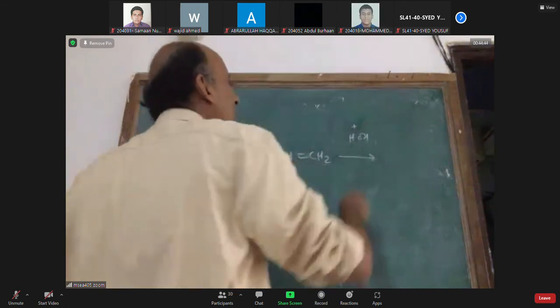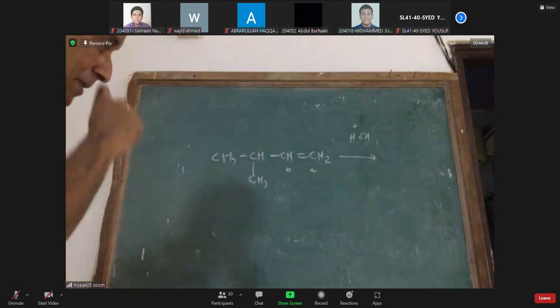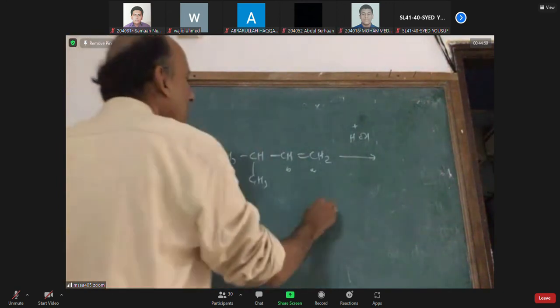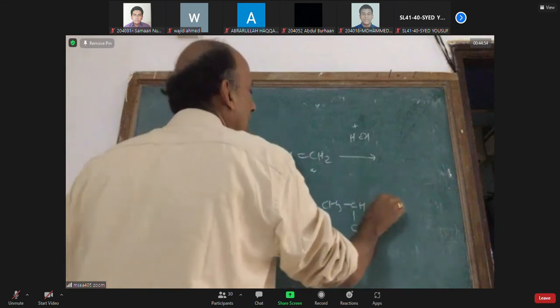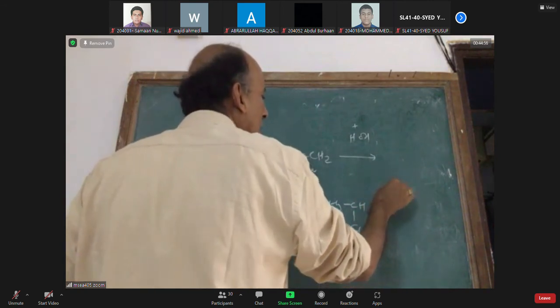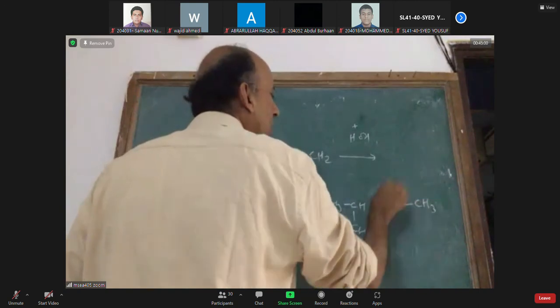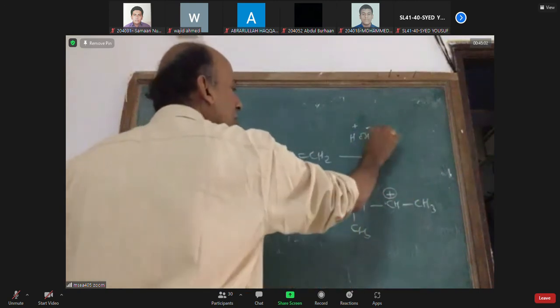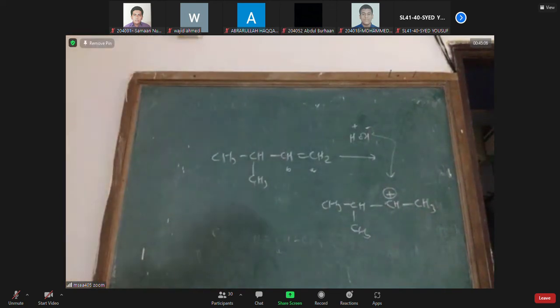Where will H plus go? Will it go to alpha or beta? Alpha. So you are thinking, okay, to the alpha, the H plus is going and this carbon is getting plus charge. Because it got plus charge, naturally you think OH minus will come back here, right? Is that fine?